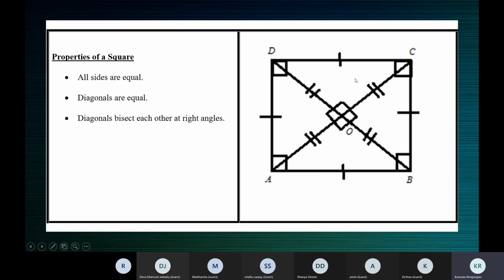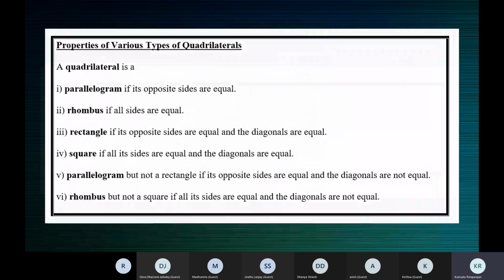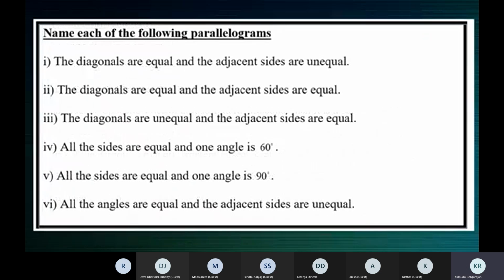Now when you take up AD and CD, AD and CD are adjacent sides because they have a common vertex D. Opposite sides will not have a common vertex: AB and CD, BC and AD. They don't have a common vertex. So adjacent sides are unequal, meaning AB and BC, like the length and breadth, are not equal. That means it's a rectangle.